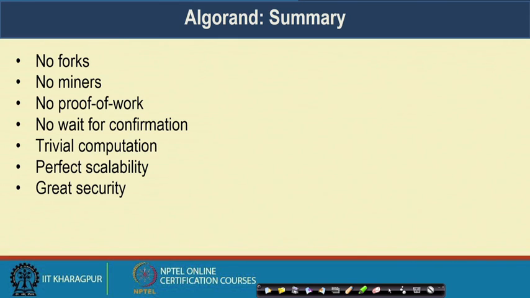The computations are trivial, we have good scalability of the entire protocol, and it provides a nice security architecture because of this cryptographic sortition mechanism, where different members are selected as part of the committee at different rounds. So, it is difficult for the adversary to take control of the majority of the members in a committee. So, that is about Algorand.